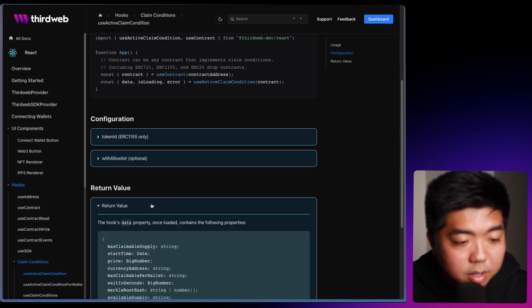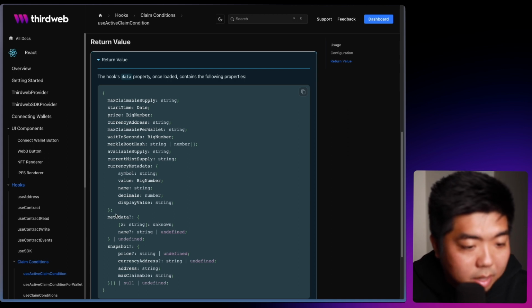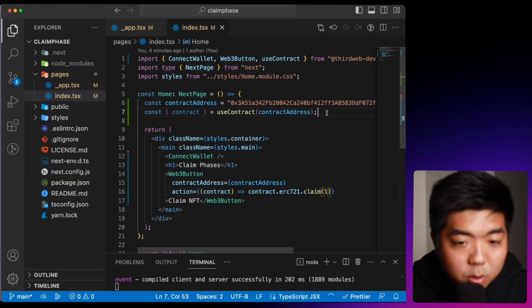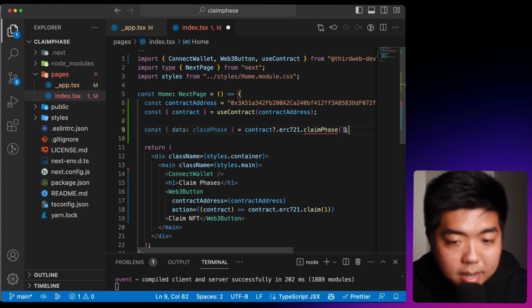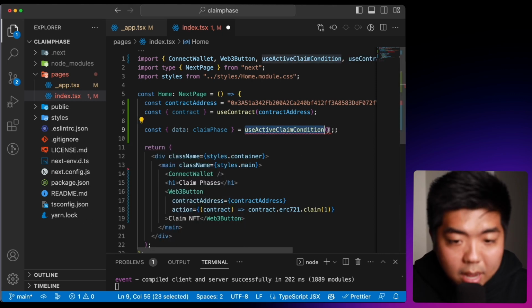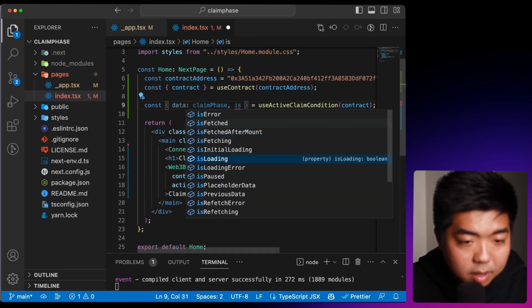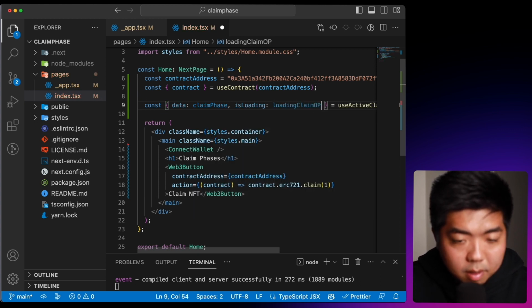And the return value for this hook, we're going to get in our data property here some different things from the claimable supply, the price. We can also get the metadata, which is going to give us a name of the claim conditions, and we'll be able to display this information on our site. So coming back to our code editor here, under data, I'm going to call this claim phase, and again we are going to use the use active claim condition, and what we need to do here is pass our contract. Now we can also check the is loading here and see if our data has been loaded or not. So we'll just call this loading claim phase.